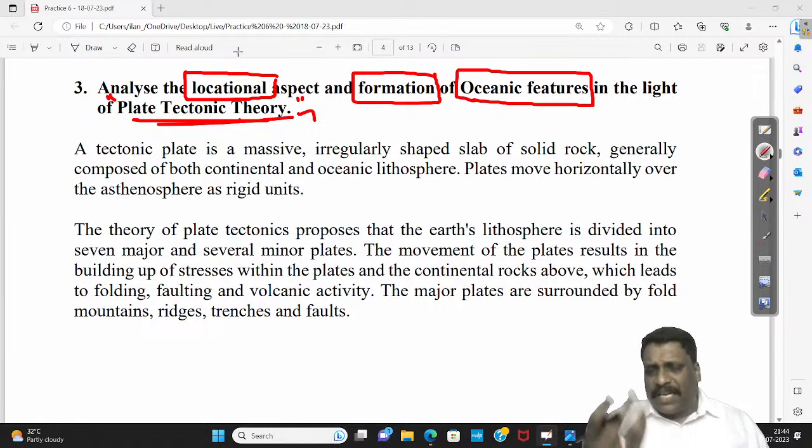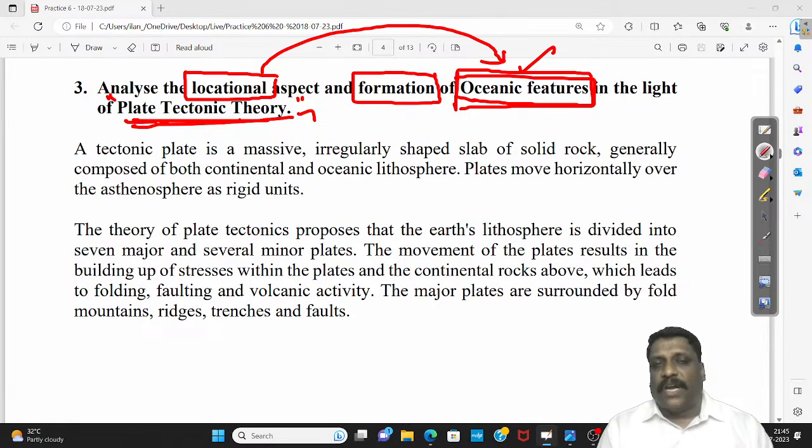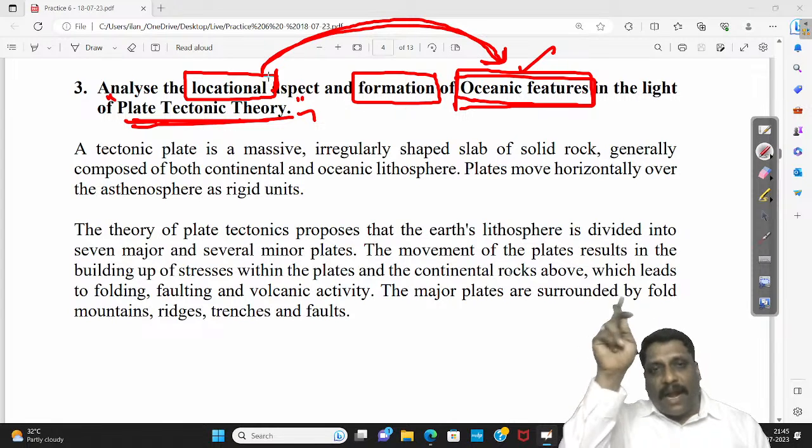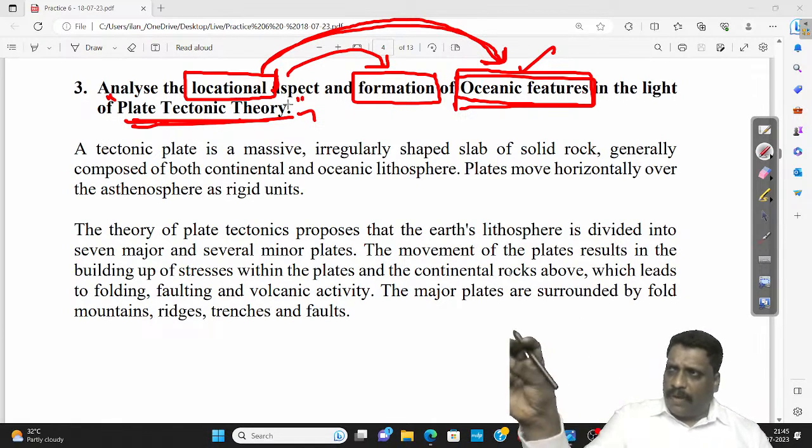Then, plate tectonic theory analyzes the plate boundaries in detail. So somewhere I have to talk about the different plate boundaries. But very important, we are talking about oceanic features. It means we have to talk about the plate boundaries of the ocean. Then in those plate boundaries in the ocean, what features will be there, and how exactly will they be formed? That's what I have to integrate, revolving around these keywords.